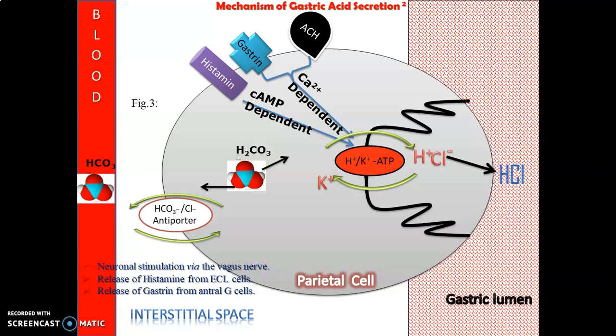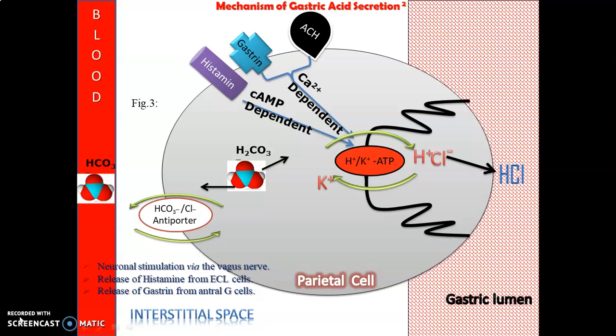Now it depends normally upon the gastrin and acetylcholine level of the neurons, as well as the release of histamine due to allergic reaction. At that time also there is a cyclic AMP dependent activation of this proton pump, and hydrochloric acid secretion takes place. This is about the gastric acid secretion mechanism.